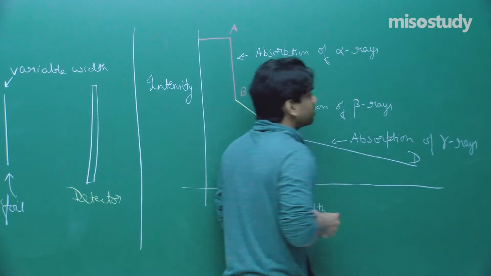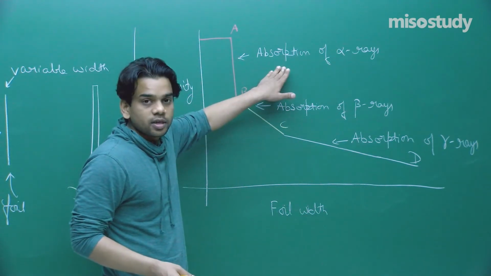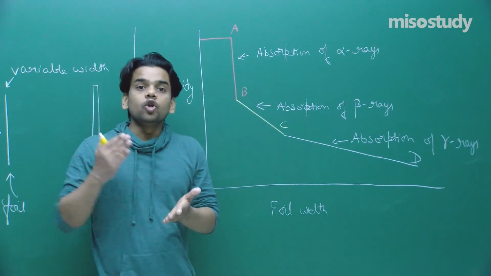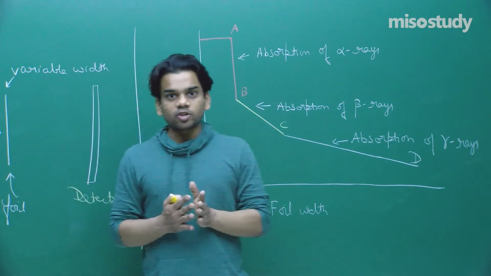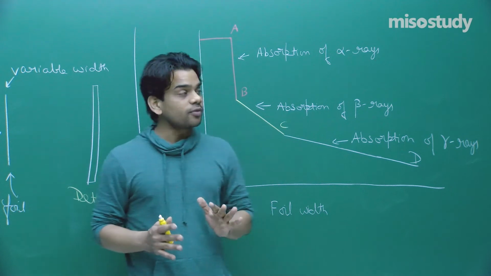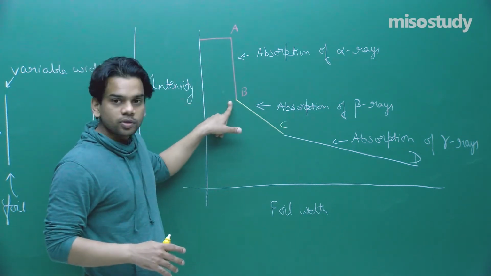How to understand the three kinds of absorption that I have shown you here? First of all, see absorption of alpha rays. What's happening? Alpha rays are having the low penetrating power. So as the width is increased, all the alpha rays are absorbed. So intensity due to the alpha rays that came out, suddenly it's lost. So intensity came down here.